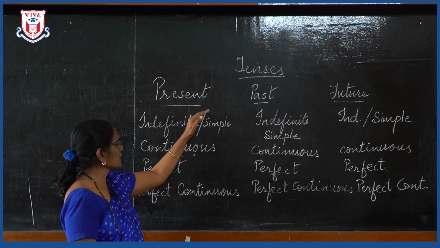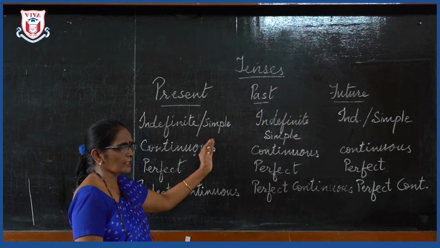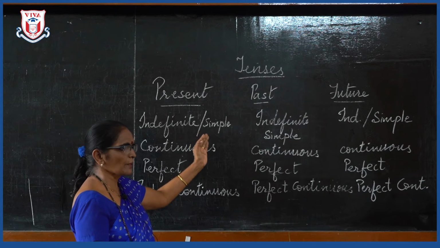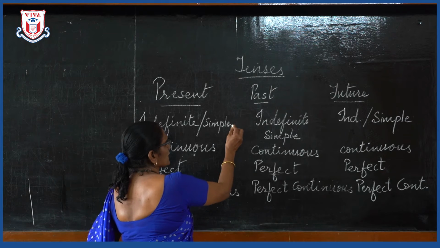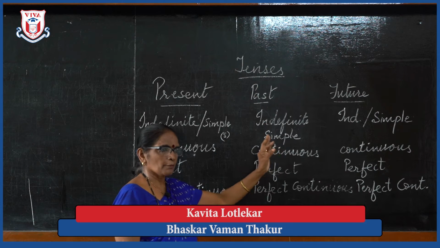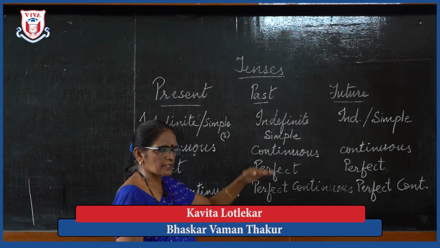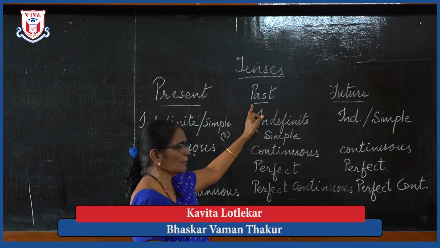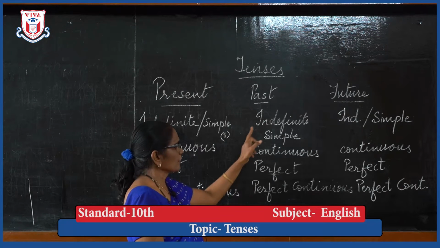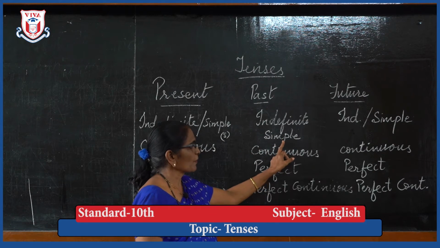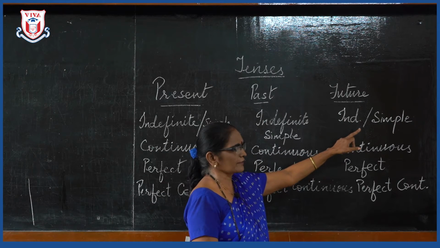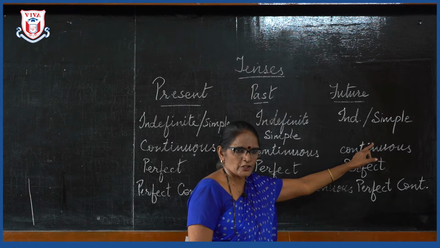Under the category of the present tense, we have the simple tense. Suppose I say Payal eats vegetable. Eats is the present tense, simple present tense, and you have to remember that in the present tense we usually have the S. Not always, but usually when S is there, it means it is a simple present tense. Then we have the past tense, which also has the simple past tense. Now I will say Payal ate vegetable. The third one is future tense. Again future, simple or indefinite, it is said that Payal will eat vegetables.